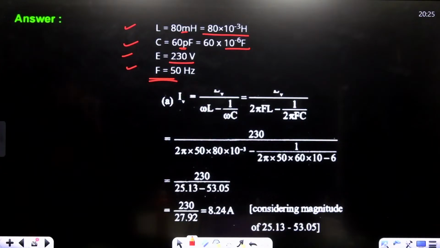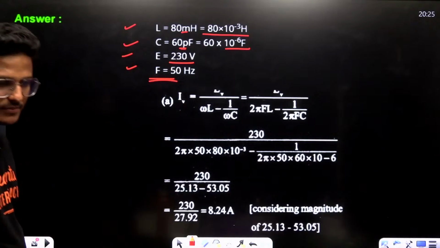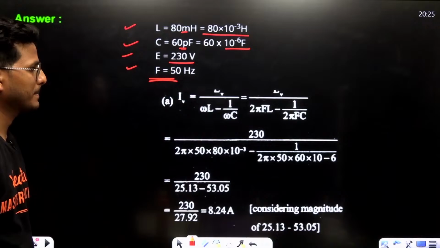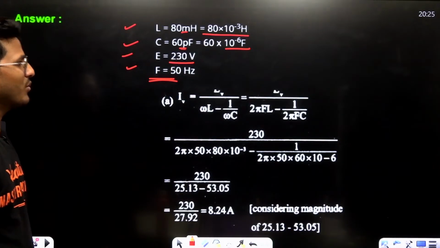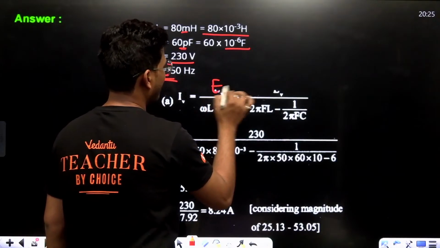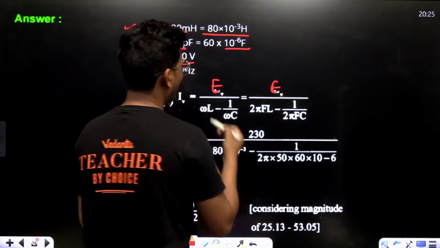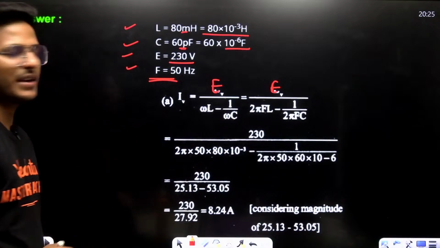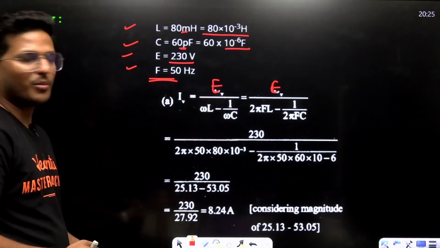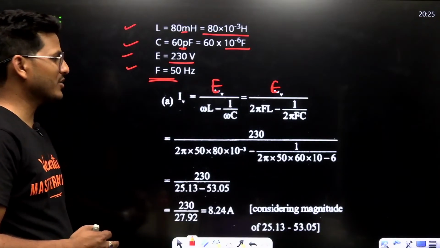So firstly calculate IRMS. What is it? It is EMF upon omega L minus 1 upon omega C.